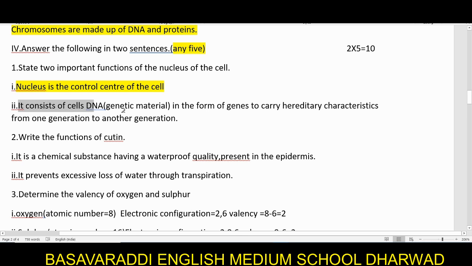Whatever hereditary characteristics there are, they are passed on to the next generation by this genetic material, that is DNA.